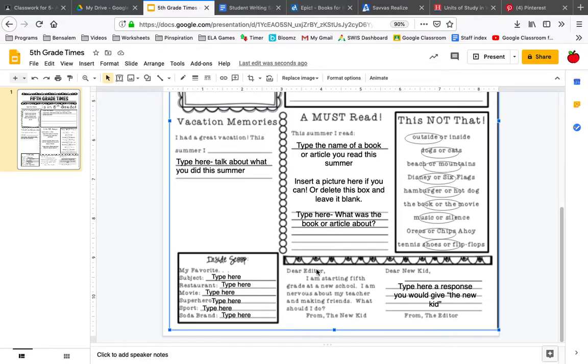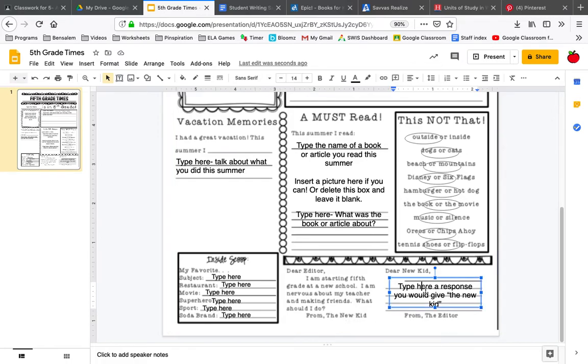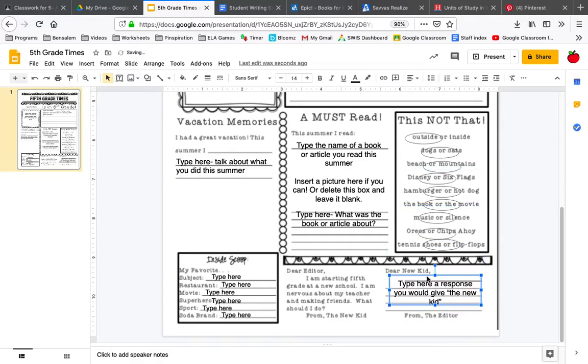Okay, then we have a letter here. It says, Dear Editor, I am starting fifth grade at a new school. I'm nervous about my teacher and making friends. What should I do? From the new kid. So in this section, you're pretending that you're the editor and you're giving the new kid a response. So, dear new kid, type whatever response you think is appropriate in this box for this new kid. What advice would you give him if he was in person asking you?